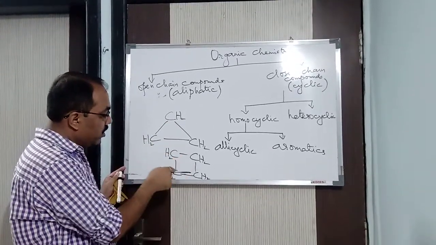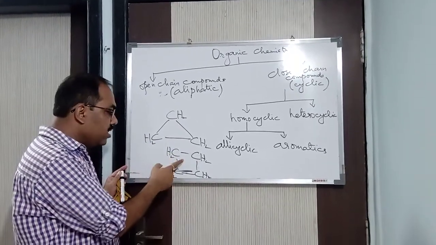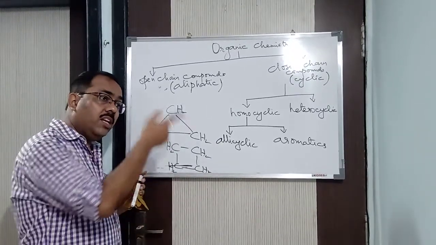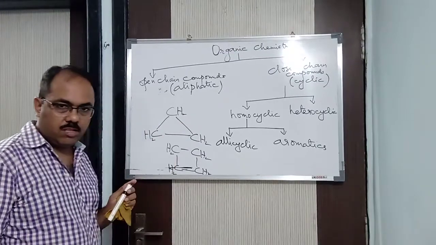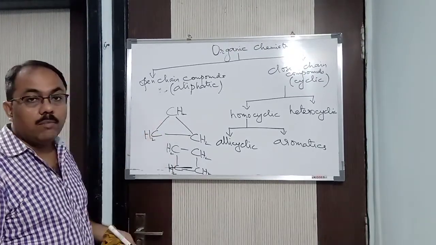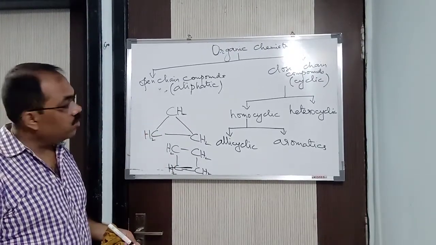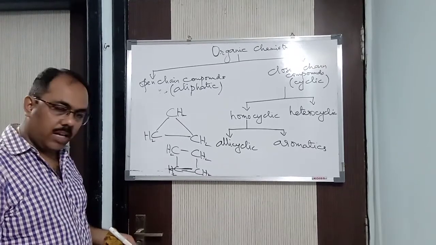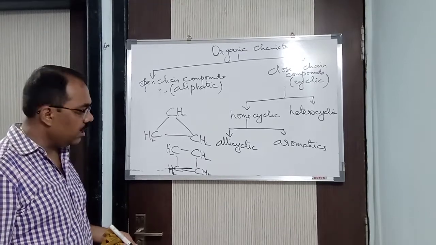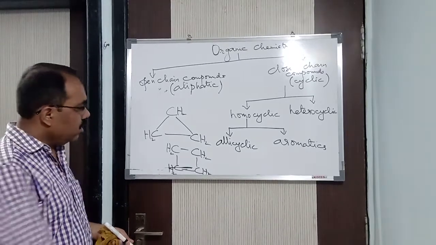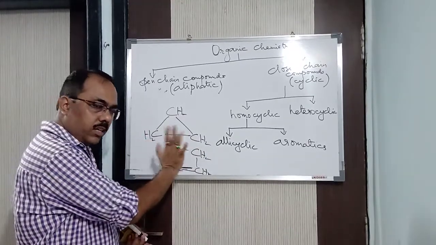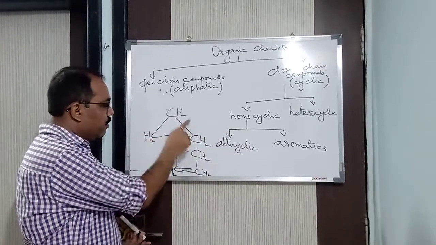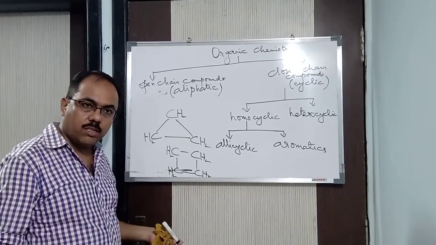Now the main property of the alicyclic compound is that you can see it is having carbon-carbon single bonds. All are single bonds here. So hence its properties are similar to that of alkanes. This particular one, because it is having carbon-carbon single bonds. Now you will say, sir, it may have a double bond or triple bond. Yes, it can have, definitely. And that we will study in nomenclature. So understood what is alicyclic now? That is, it will have only a particular kind of atoms. What is that? Carbon, hydrogen atoms only in the ring. That's it. Not any other atoms.